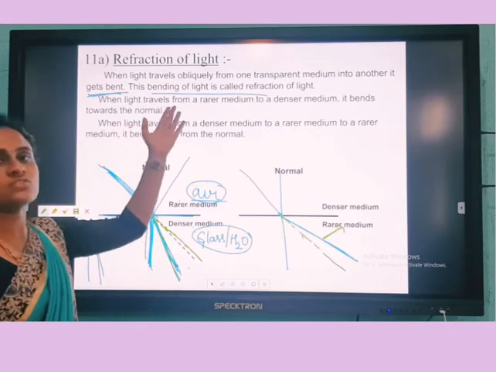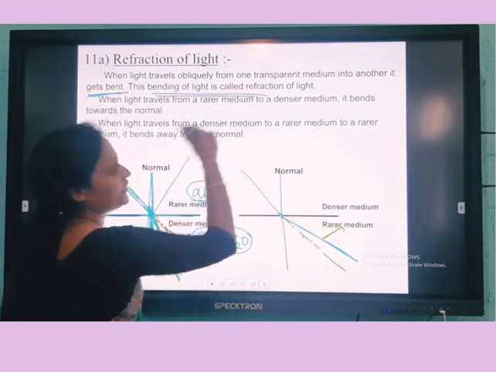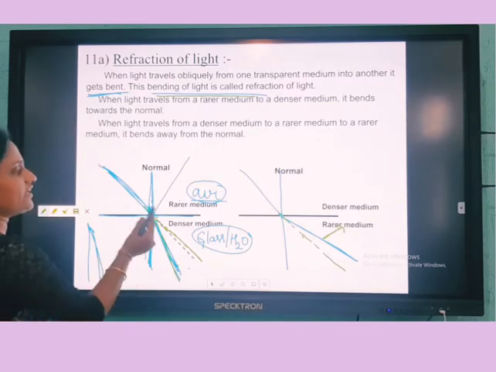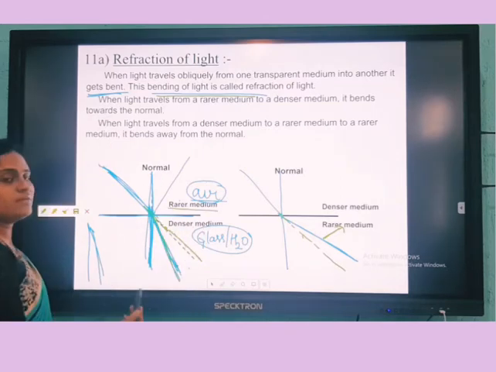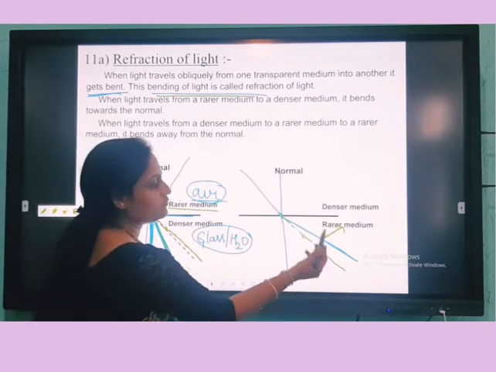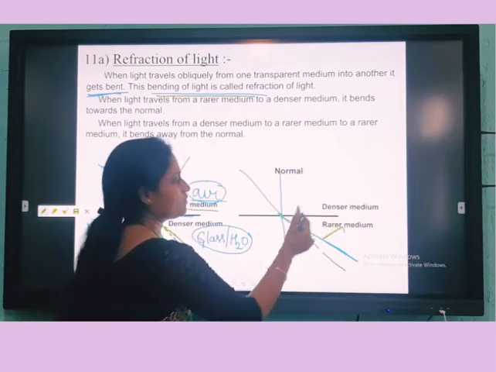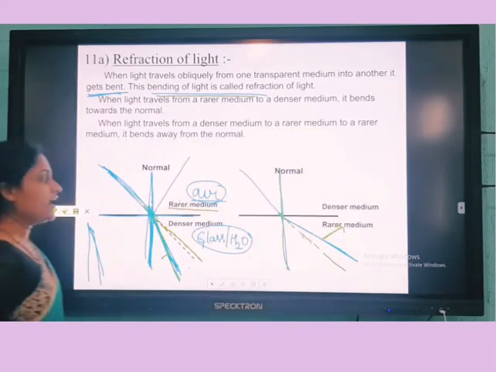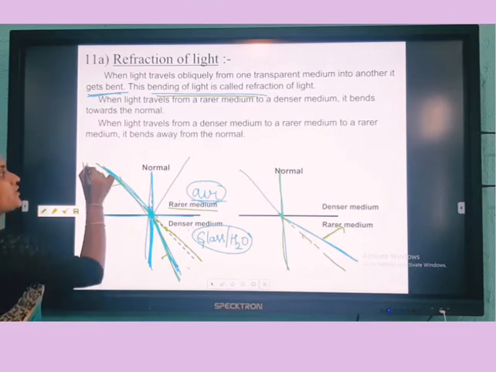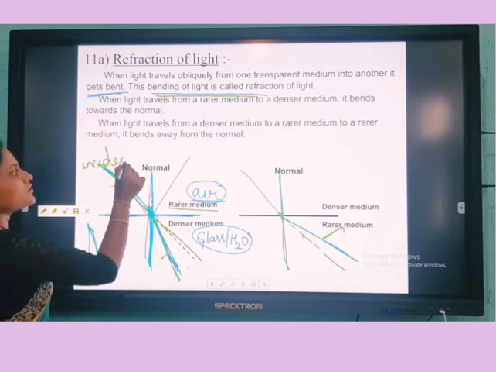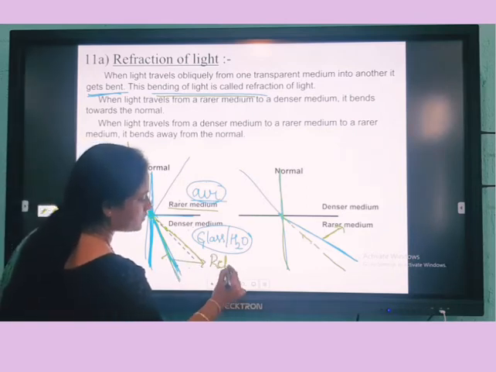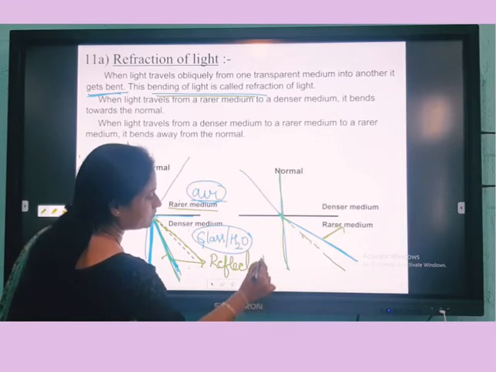Clear? So refraction means the bending of light rays is called refraction of light. In these two media, when light travels from rarer medium to denser medium, it bends towards the normal. From denser to rarer, it bends away from the normal. This is the normal line. And one more point you have to know: this is the incident ray, and this is the refracted ray.